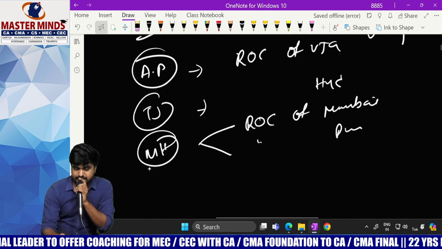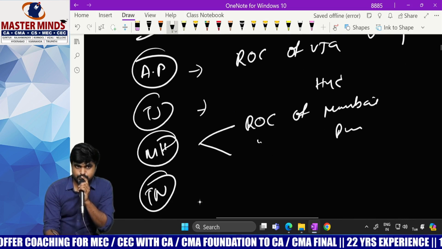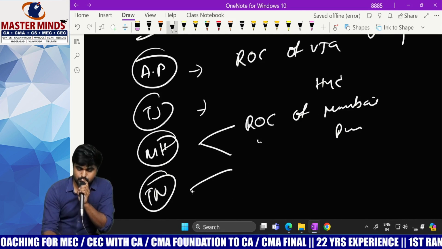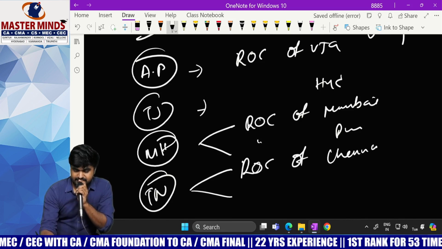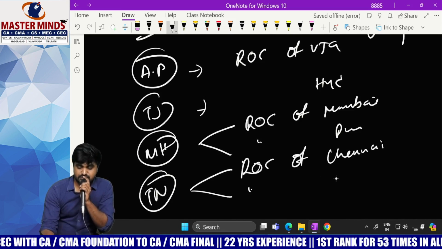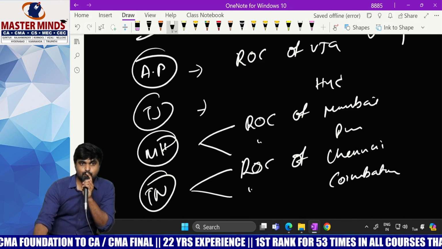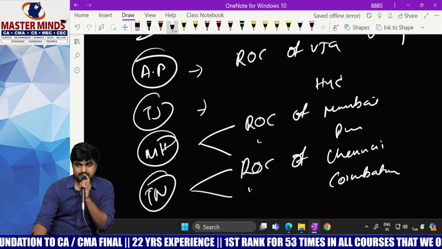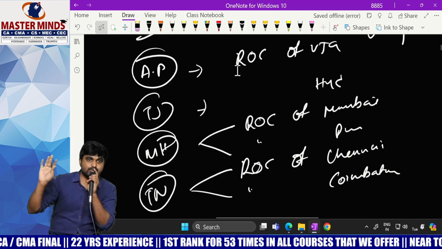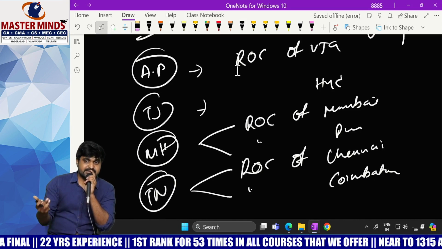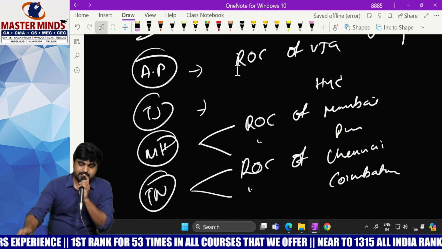And what about Tamil Nadu? One or two? Two. ROC of Chennai. Next one, ROC of Coimbatore. And what about Karnataka? Only one, that is ROC of Bangalore. So like this, every state will have at least one ROC. If the state is big, then the number of ROCs will increase. Okay, next one.